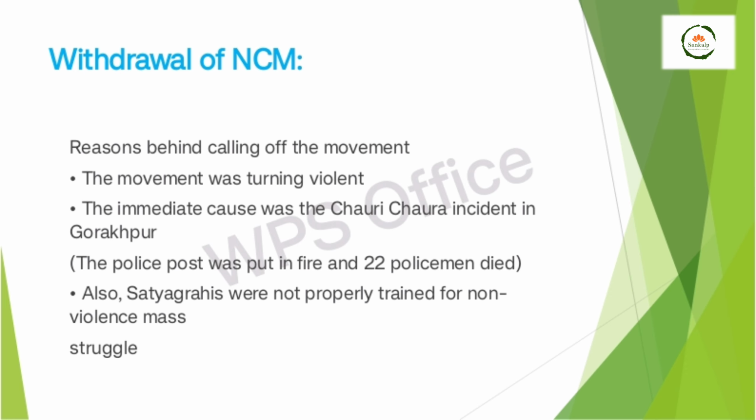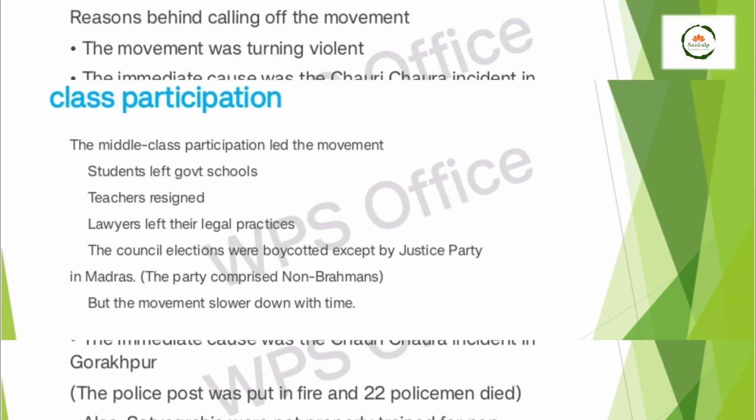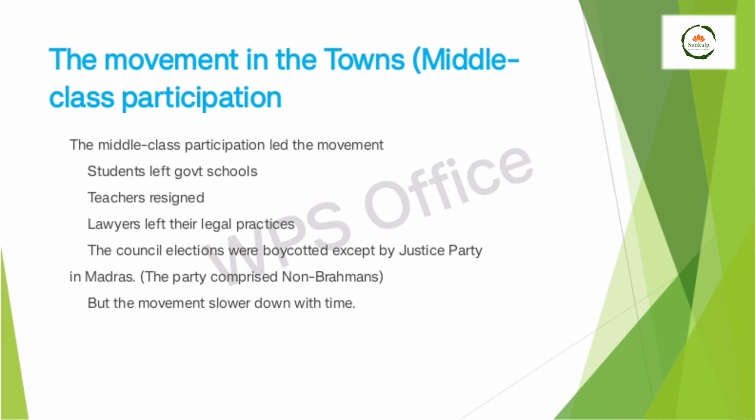The movement in the towns, let's look at that part. In the middle class participation, students left the government schools, teachers resigned from their jobs, lawyers left their legal practices. The council elections were boycotted except by the Justice Party in Madras, because the Justice Party was composed of non-Brahmins, but in other parts they boycotted this particular council election, and as part of that the movement slowed down.